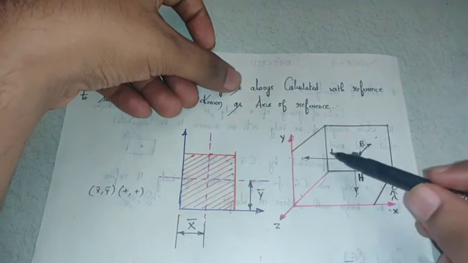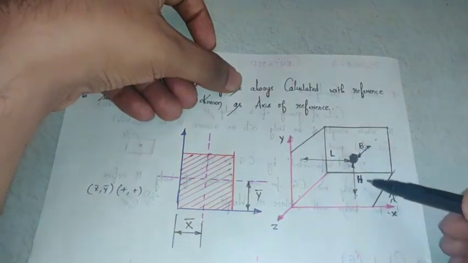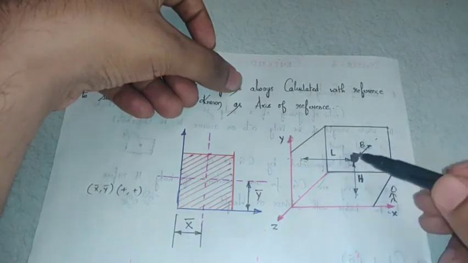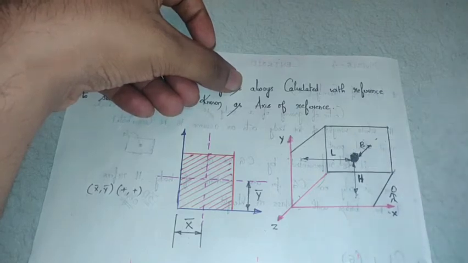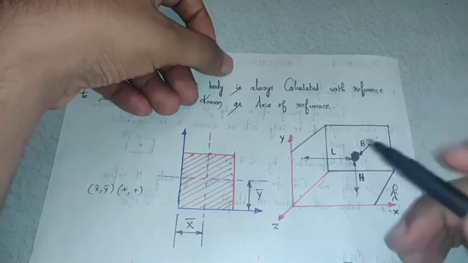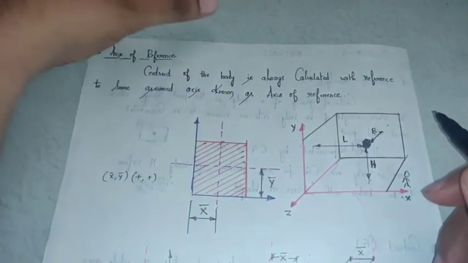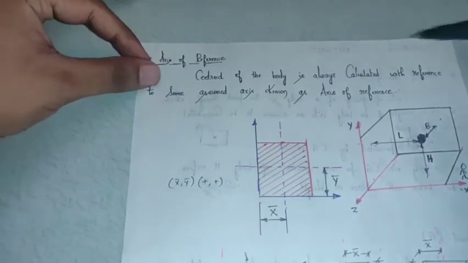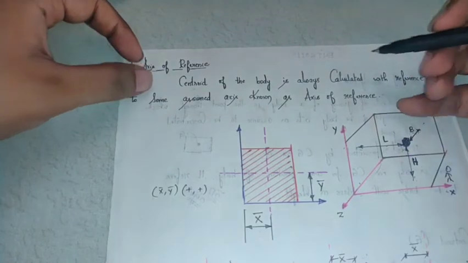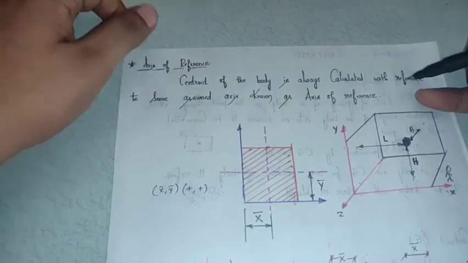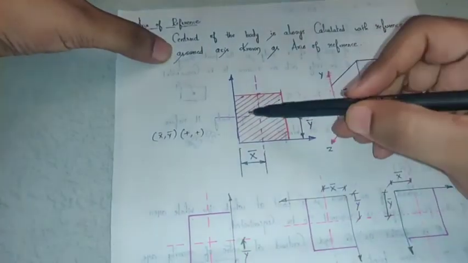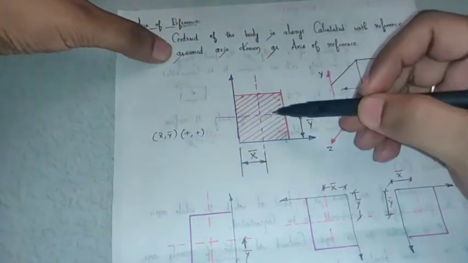So the length from this wall is this, the width from this wall is this, and the height from this floor is the height. When you give these three coordinates, when he comes tomorrow and measures, he will locate the position of the object. So that is how you locate the centroid. The importance of axis of reference is that the centroid of a body is always calculated with reference to some assumed axis, and that assumed axis is known as what? Axis of reference. Now for example, this is a rectangular shape.